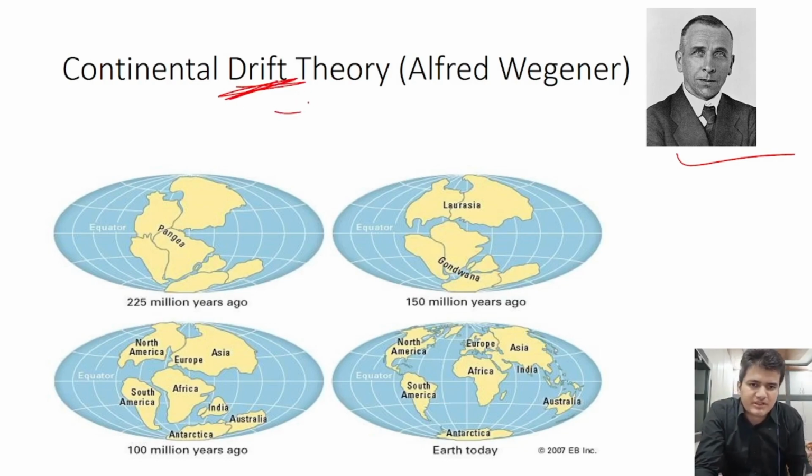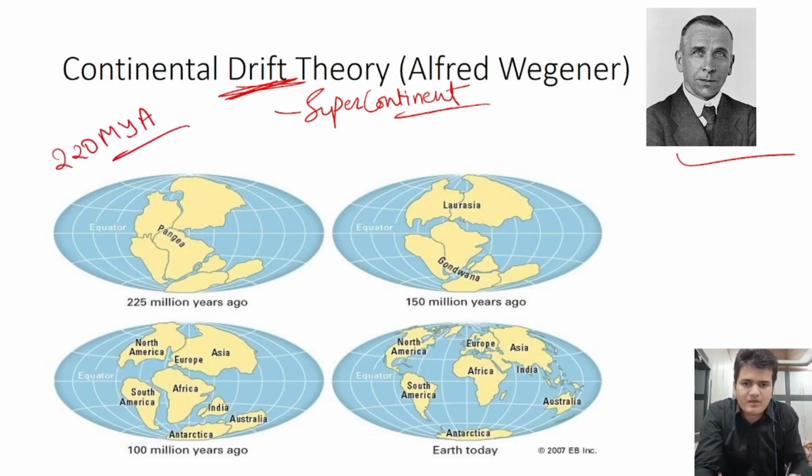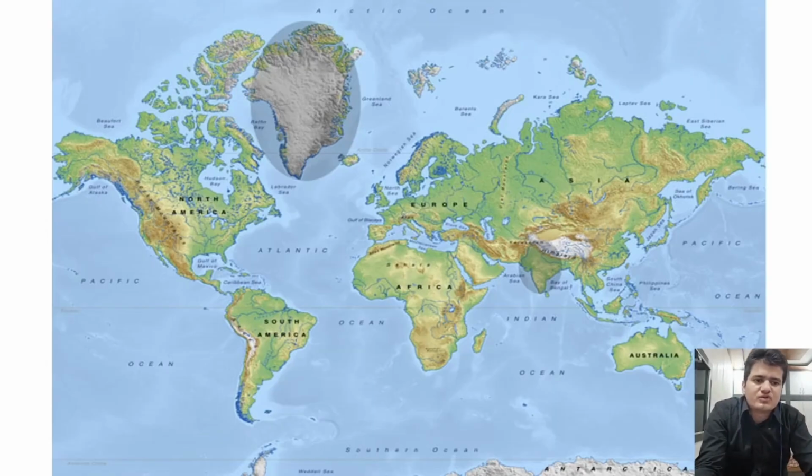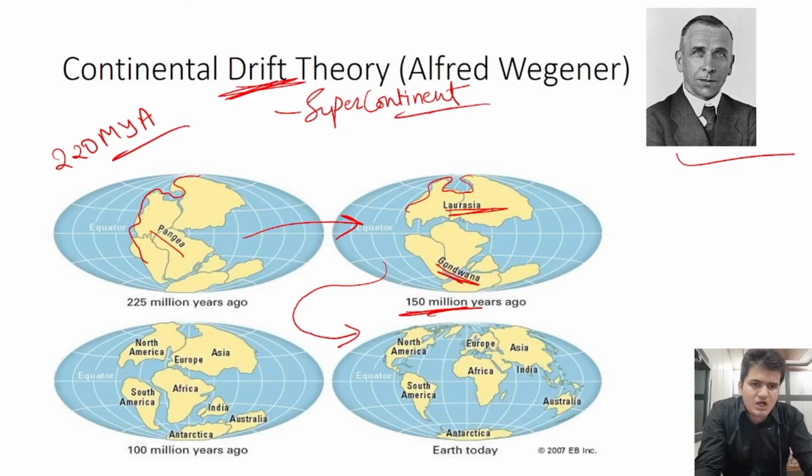Alfred Wegener gave different concepts like the supercontinent. He described that around 225 million years ago, the Earth's surface had a large continent, called Pangaea. This continent was the sum of all the continents we see today, and around 150 million years ago it divided into two parts, Laurasia and Gondwana, and then later on these two continents evolved in such a way that we see today on the surface of the earth.